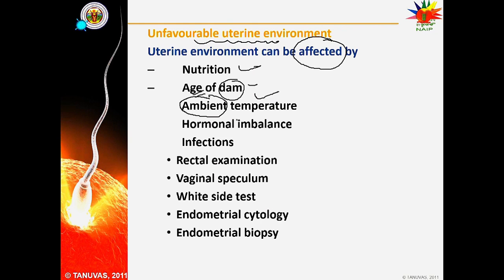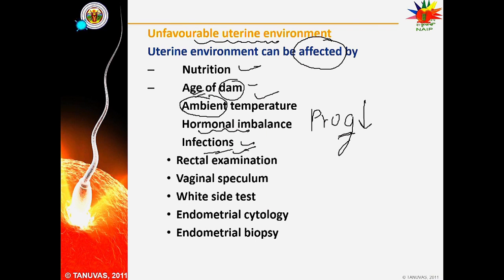The other factors can be hormonal imbalance and infection. Suppose the progesterone hormone, which is responsible for the maintenance of pregnancy, is very low. Then in this case, the embryo will die very soon. Apart from this, if there is any infection in the uterus, that may also result in the death of embryo.